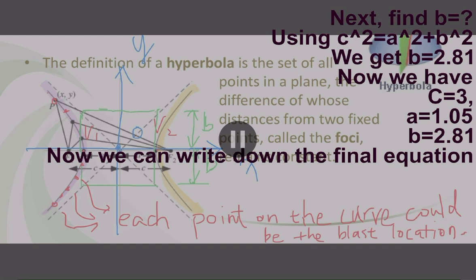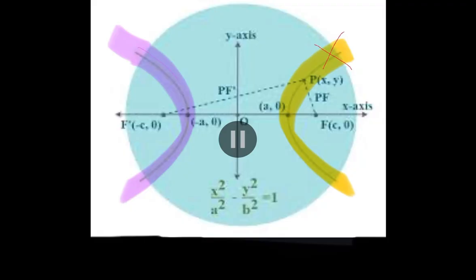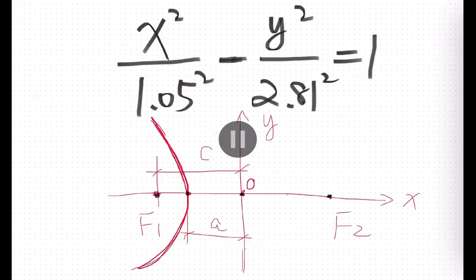Now we can write down the curve equation. A hyperbola consists of two separate branches that are symmetric. In our particular case, however, only the branch on the left fits the scenario. Since if the explosion happens at the points on the right curve, the people at the outpost station would have heard the blast earlier. So our final graph of the answer is the pink curve on the left side.